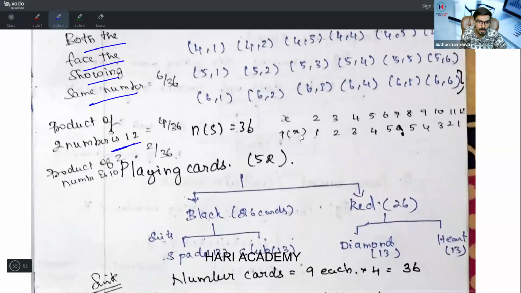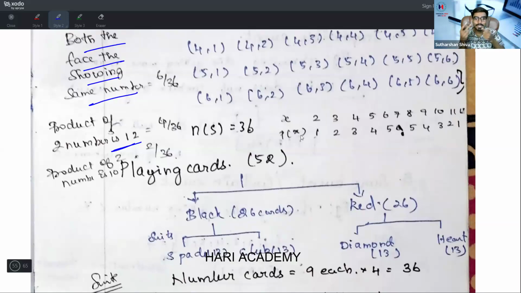Then the product of 2 numbers is 12. Whenever the product of 2 numbers is 12, it is 4 by 36. 6 twos are 12, 3 fours are 12, 4 threes are 12, 2 sixes are 12. So the probability that the product of 2 numbers is 12 is 4 by 36. When the product of 2 numbers is 10, 2 fives are 10, 5 twos are 10. So it is 2 by 36.